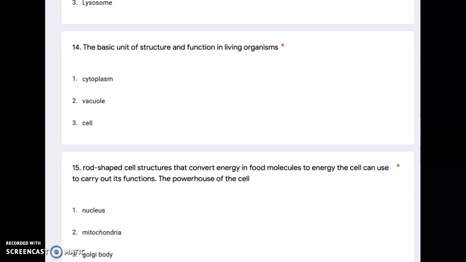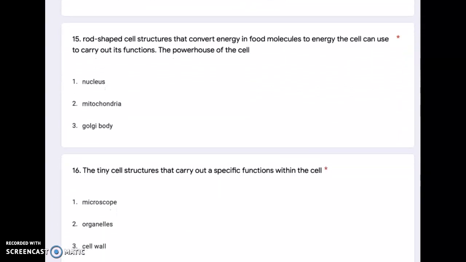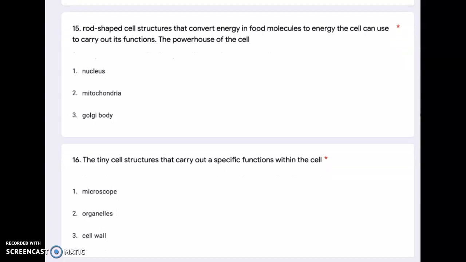Number 14. The basic unit of structure and function in living organisms. Cytoplasm, vacuole, cell. 15. Rod-shaped cell structures that convert energy in food molecules to energy the cell can use to carry out its functions.